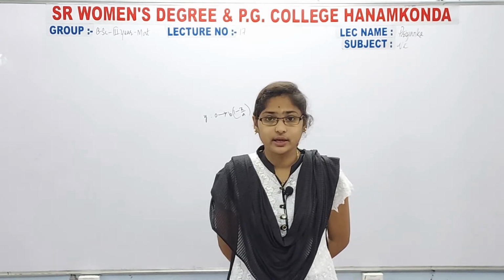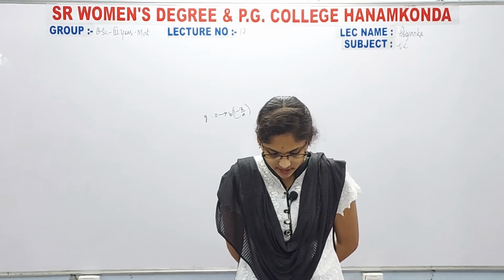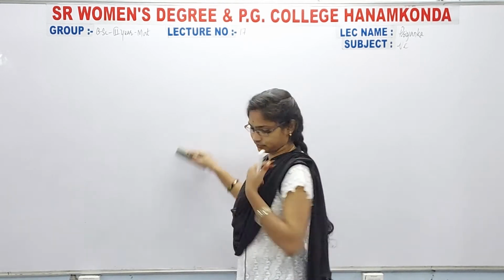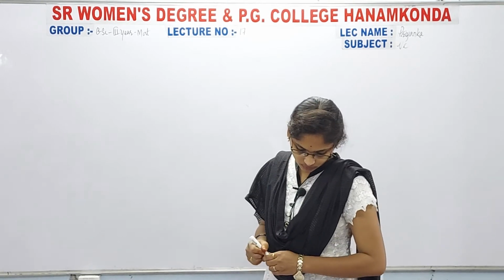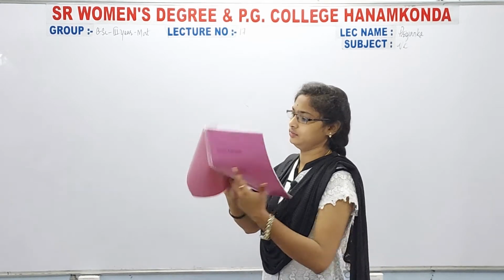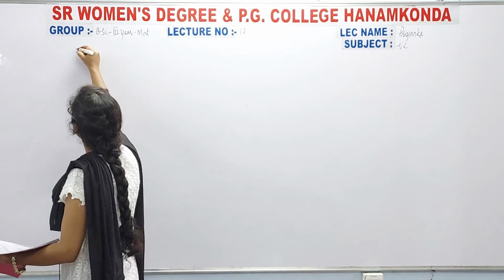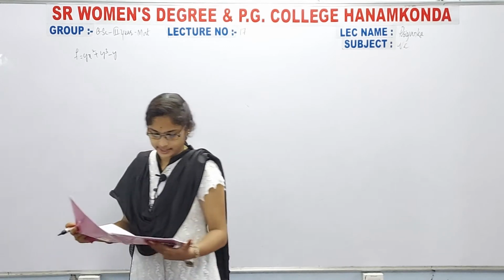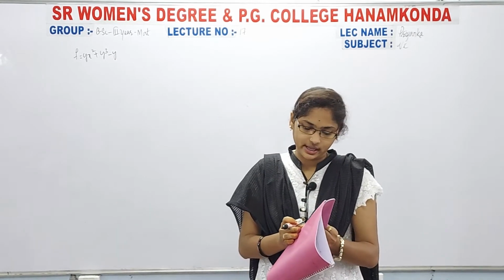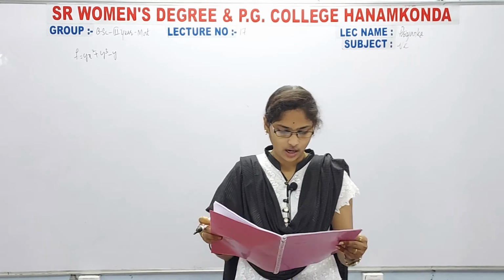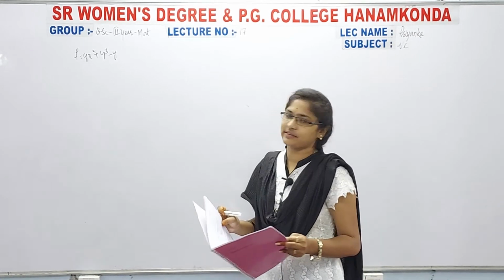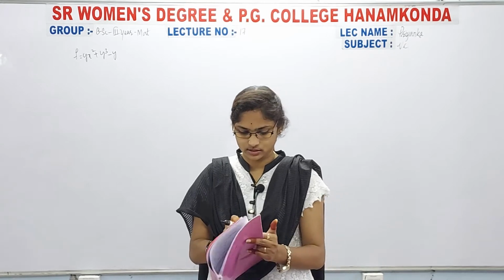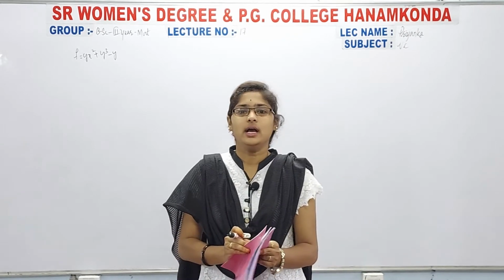The question is: find the gradient of the scalar field f equal to y x square plus y cube minus y, and hence find the maxima and minima of f.